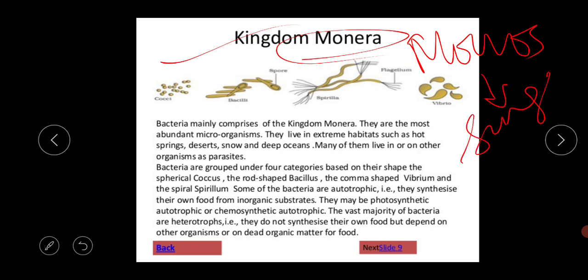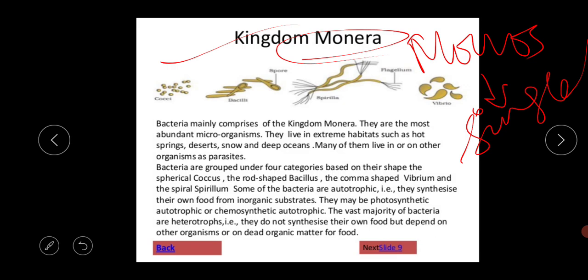And the meaning of this word is single. So this kingdom Monera is the kingdom of all prokaryotes. This kingdom was actually proposed by Allen in the year 1960. And it contains the most primitive and ancient organisms which developed from the earliest living stock or progenote.